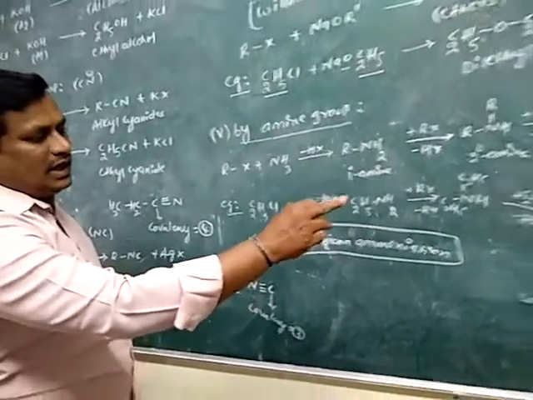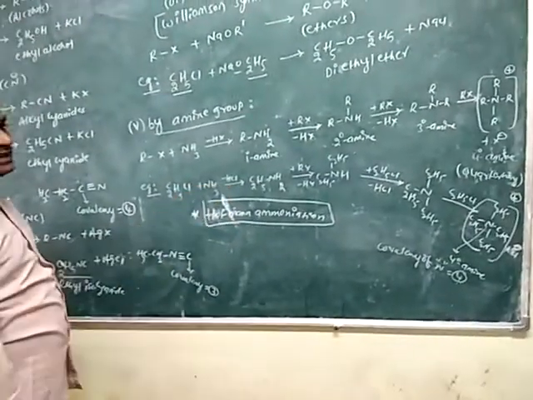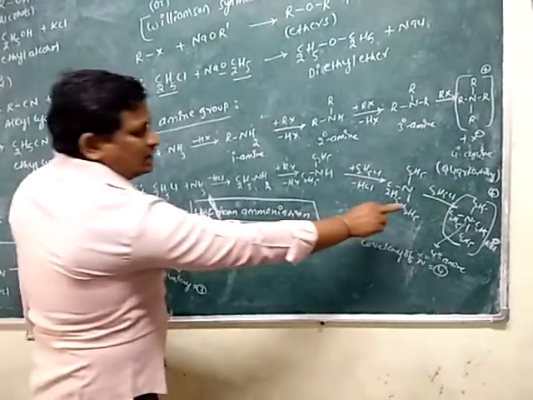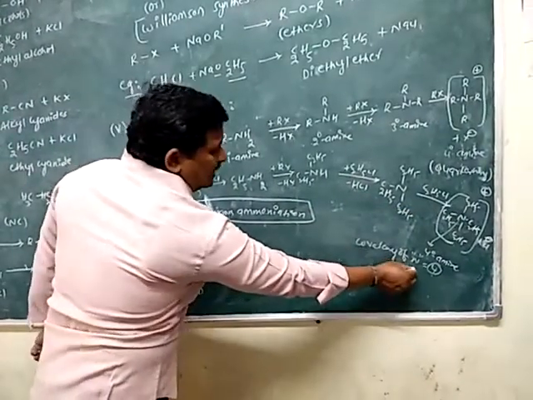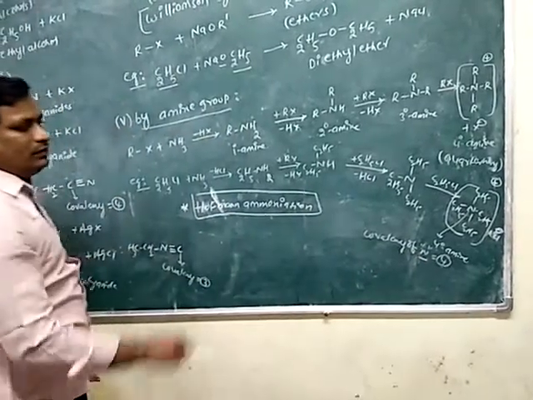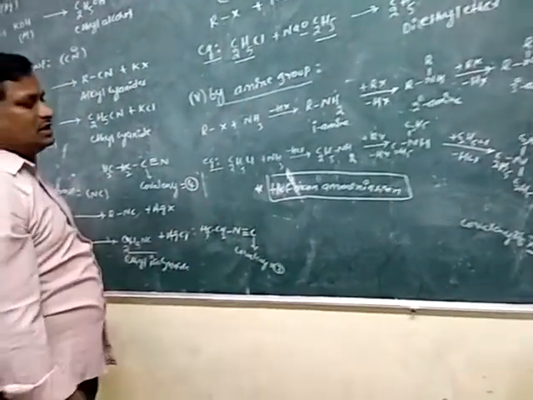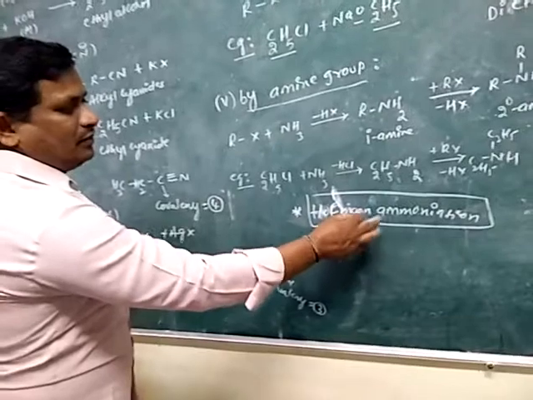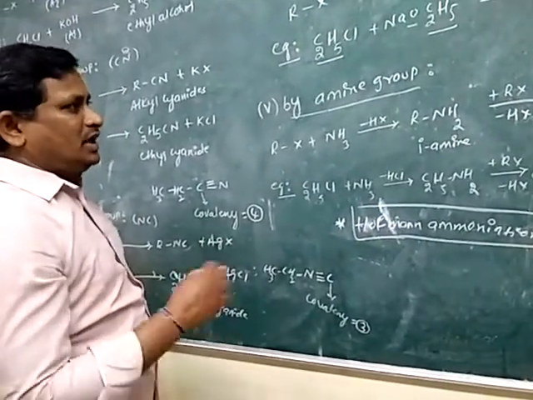Finally, quaternary ammonium salt is obtained. In quaternary ammonium salt, the covalency of nitrogen is 4. This reaction is also known as the Hoffman ammoniation reaction.